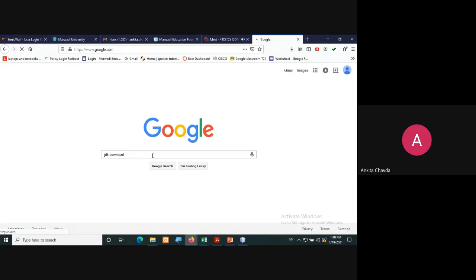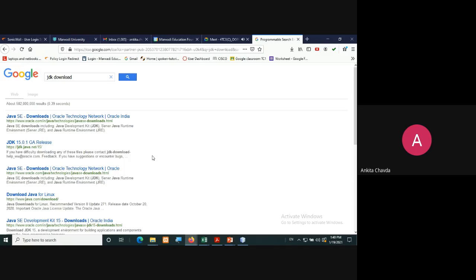And you will be able to have a number of sites, and you can download it free of cost, right? No license or cracks are required. At the very first, have you observed this Java SE? Have you seen this? Here you will have so many different versions of JDK. But no matter which version you are downloading, you can use any of the versions. No change will be there in your outputs. And JDK means Java Development Kit.